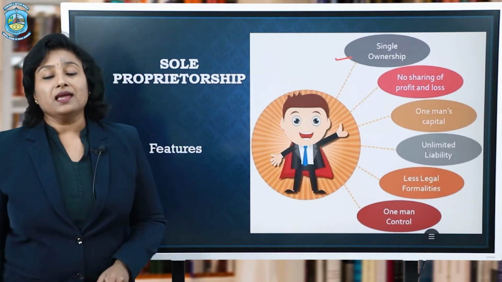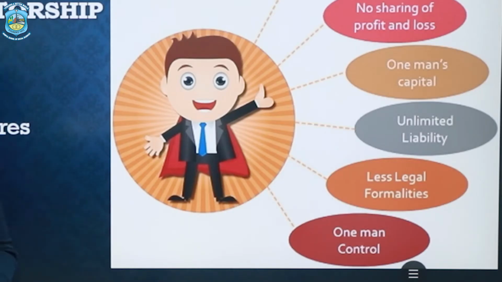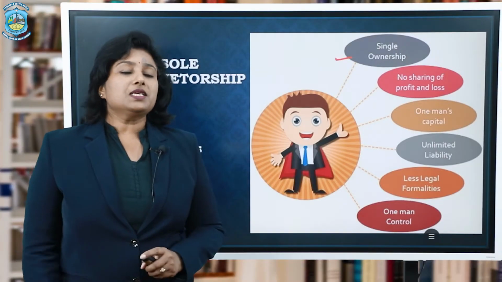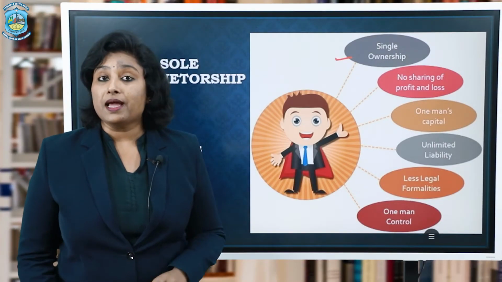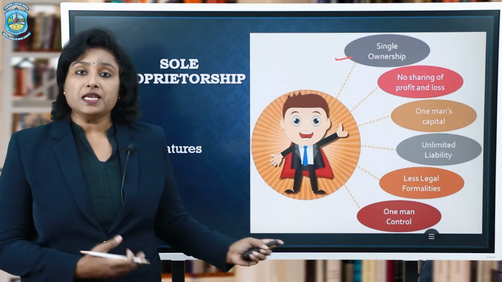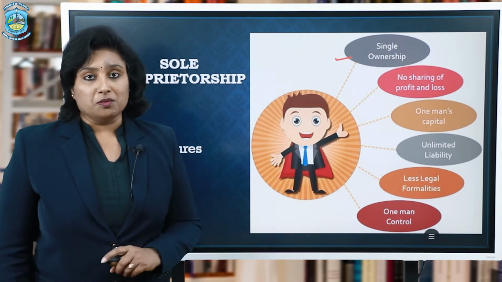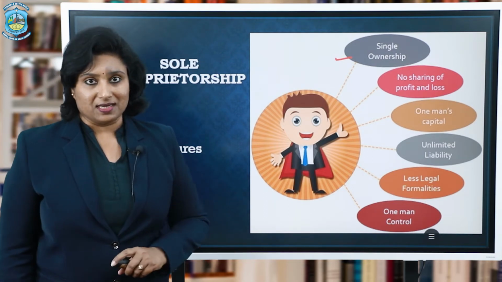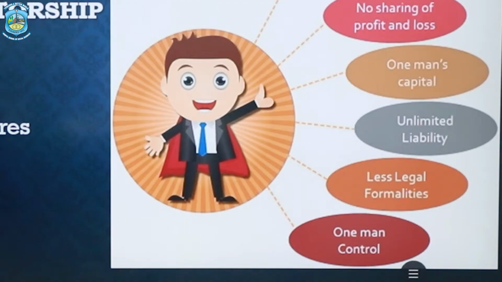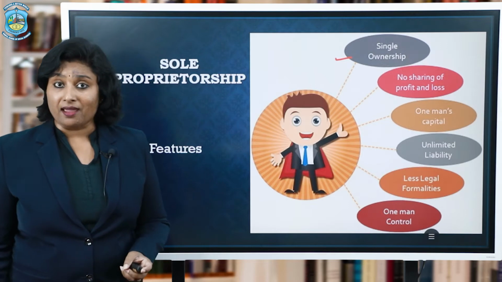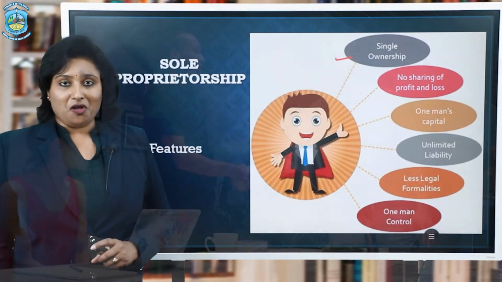The next one is that there are very few formalities, or you can say compliances, to set up this form of organization. And that is why people prefer this form of organization, and they become sole proprietors rather than choosing other forms of organization because of the huge compliances. The last one is that it is one man control. Many times people want that because they want to control the business on their own, and they enjoy the fruits of the business which they derive after all the operations are performed.